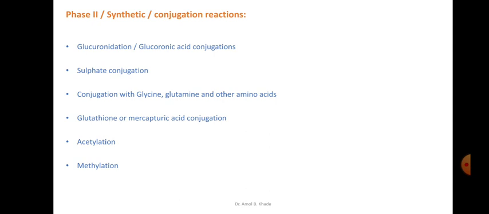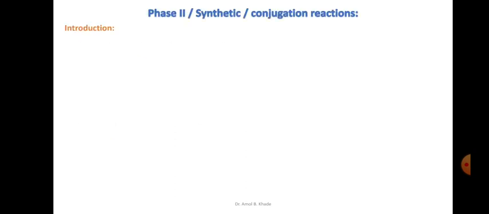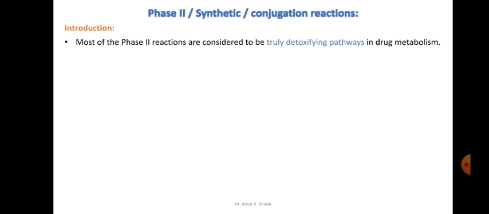These are the various reactions we are discussing in today's session: glucuronidation, which is also referred to as glucuronic acid conjugation, then sulfate conjugation, conjugation with glycine, glutamine and other amino acids, glutathione or mercapturic acid conjugation, acetylation, and finally methylation. So we'll see the introduction of these phase 2 reactions.